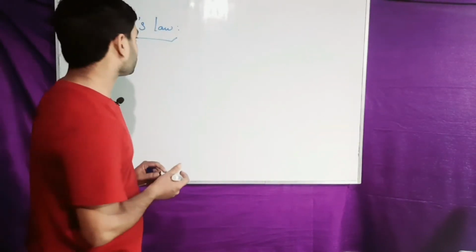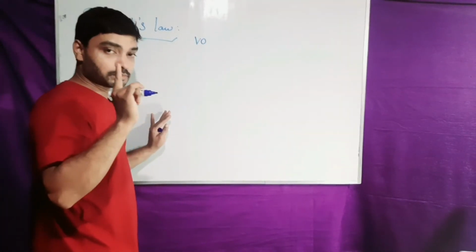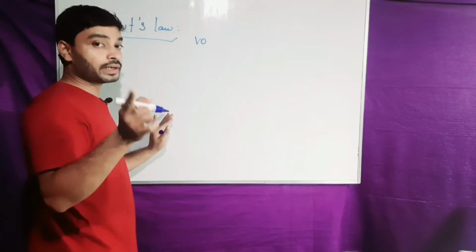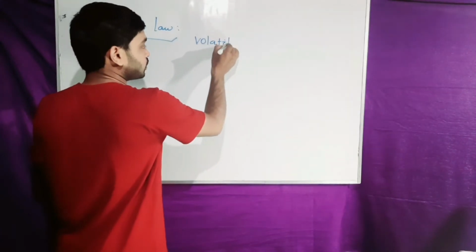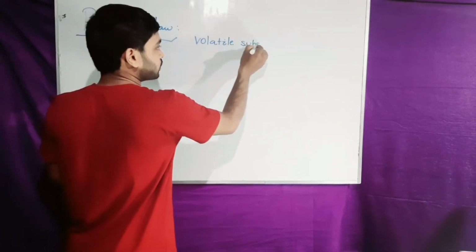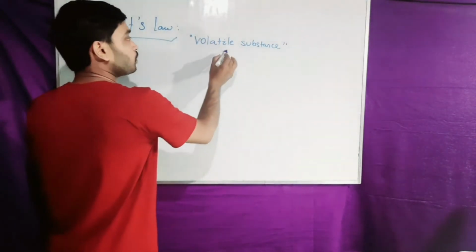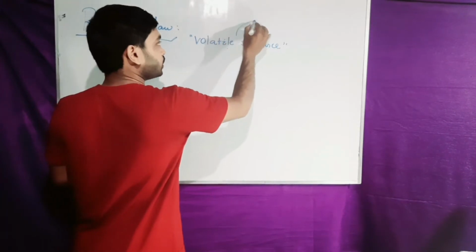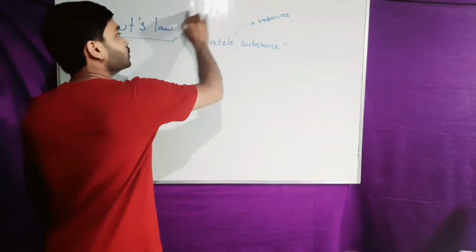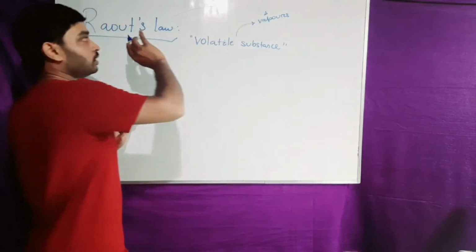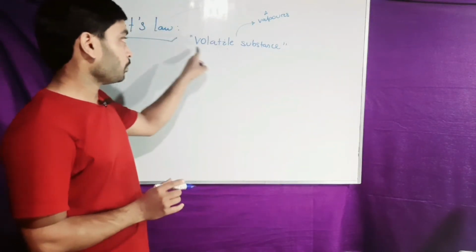Let's understand. I have mentioned what vapor pressure is and what the factors affecting vapor pressure are. So, this law uses volatile substances producing vapors. Raoult's law tells us about the vapor pressure of volatile liquids.